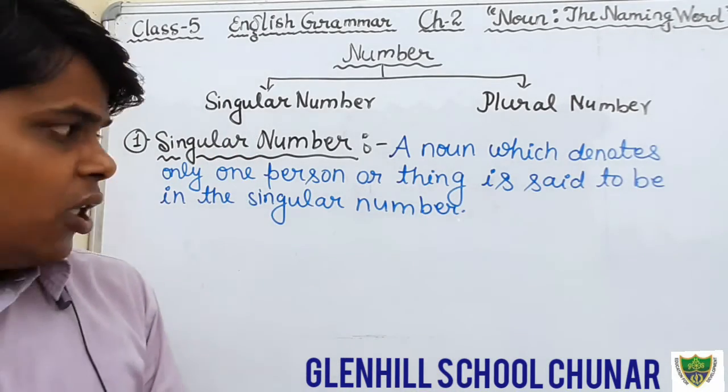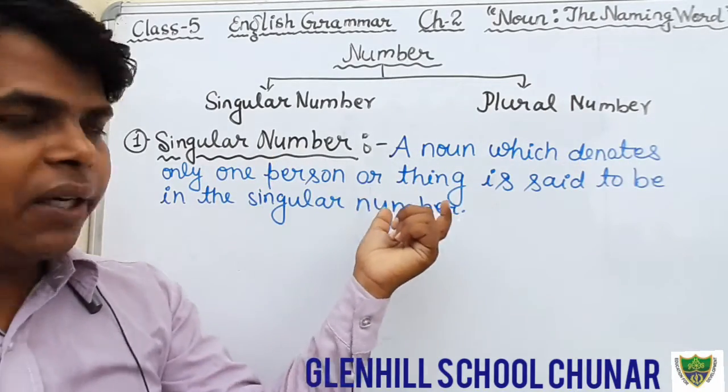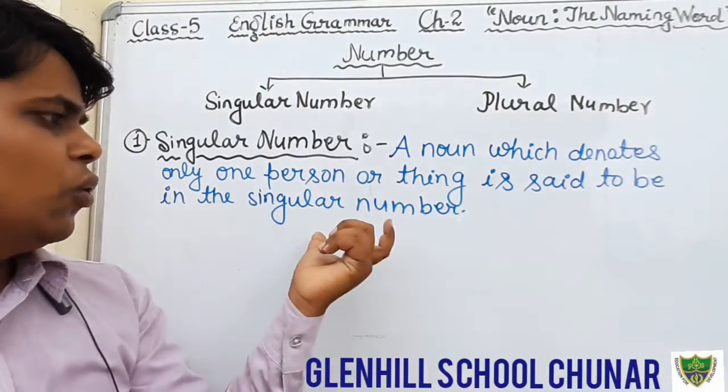Just see here the definition. Singular number, a noun which denotes only one person or one thing, is said to be in singular number.